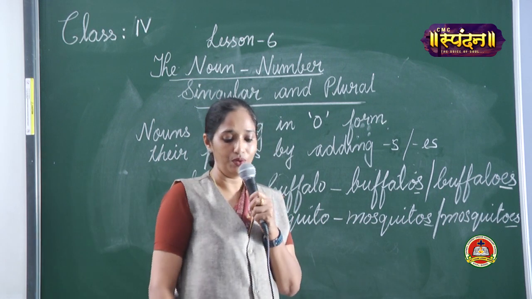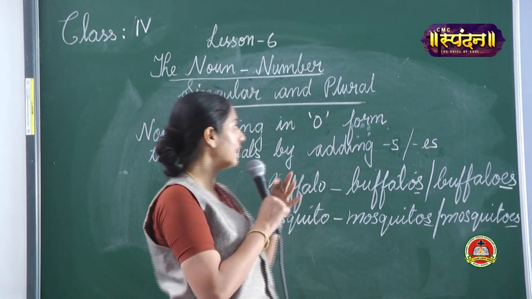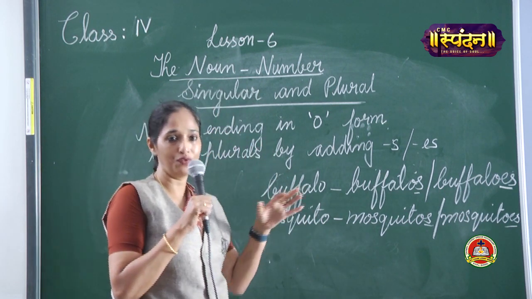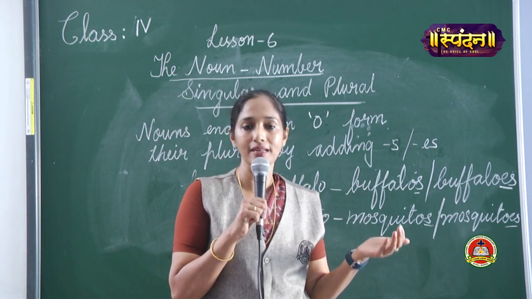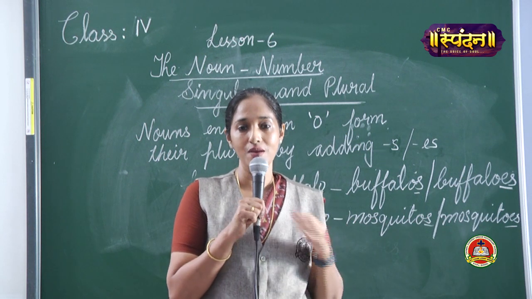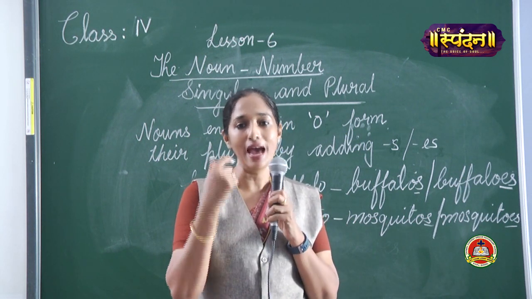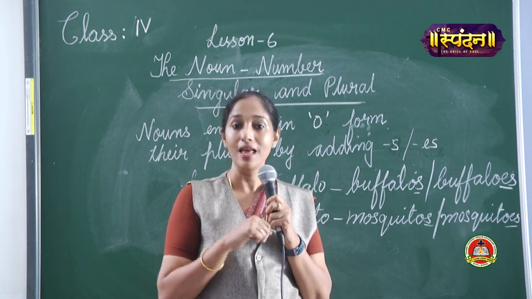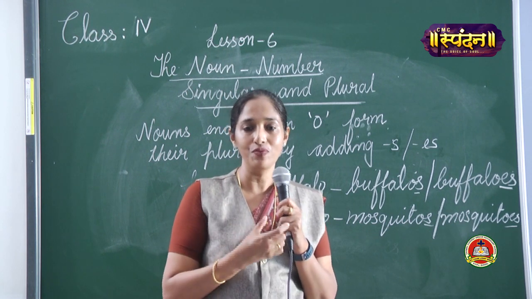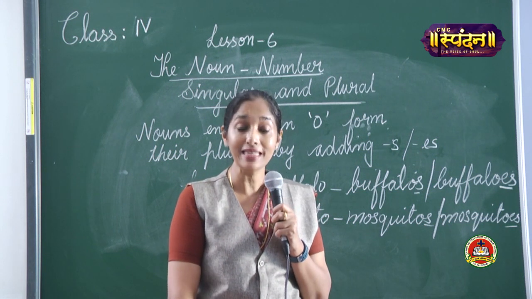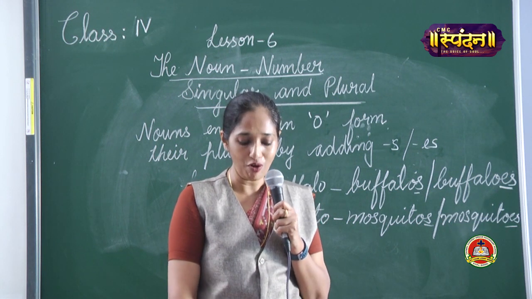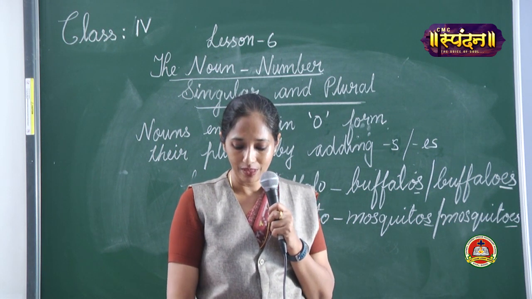So, these are the three sets of nouns which end in O, where we add S to form the plural. With some nouns, we add ES to form the plural. And there are a group of words that end in O, which take both S and ES to form the plural.